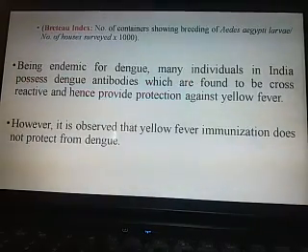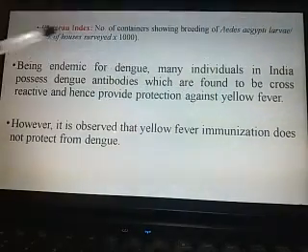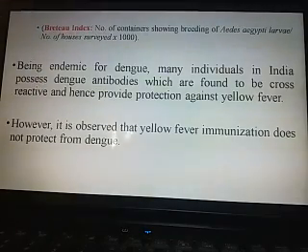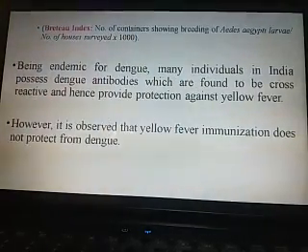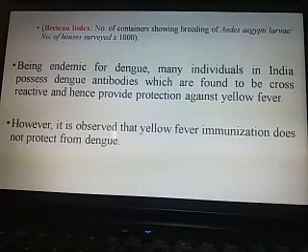You can calculate the Breteau index: number of containers showing breeding of Aedes aegypti larva divided by number of houses surveyed, into 1000. Being endemic for dengue is the second reason for many individuals in India. Dengue is a very common problem in India, and most people of India are immune against dengue because of the antibody present in Indians, and that antibody cross-reacts to the yellow fever virus and protects Indians from the yellow fever virus.